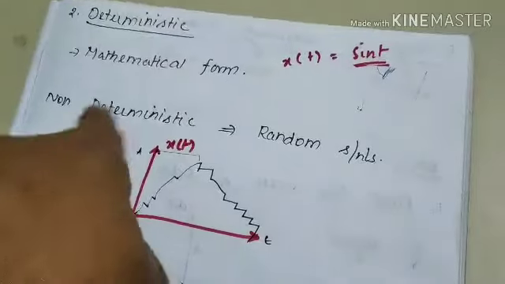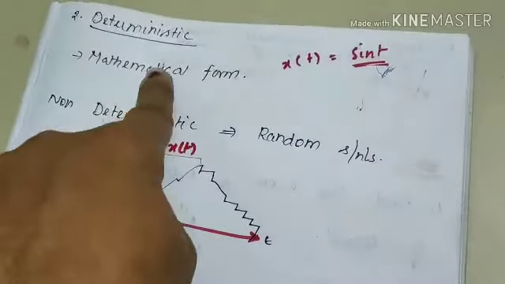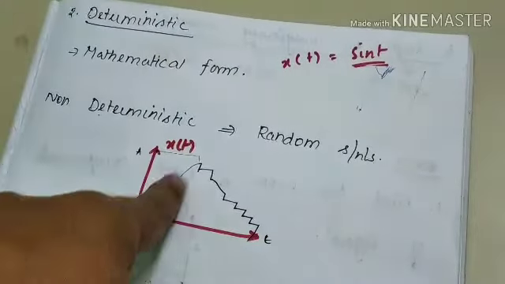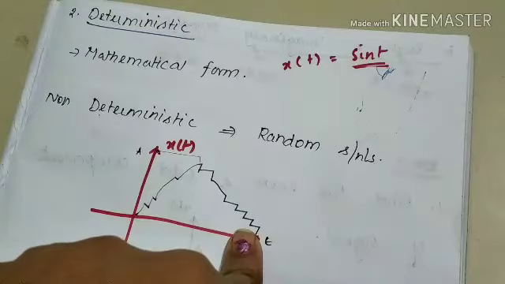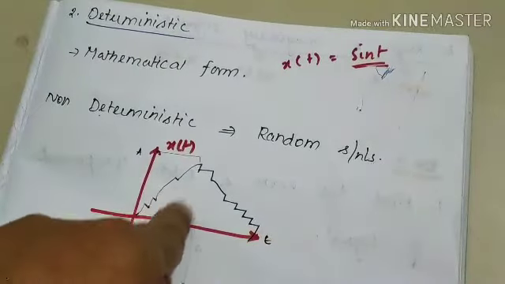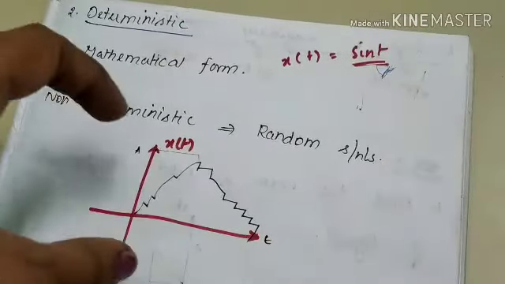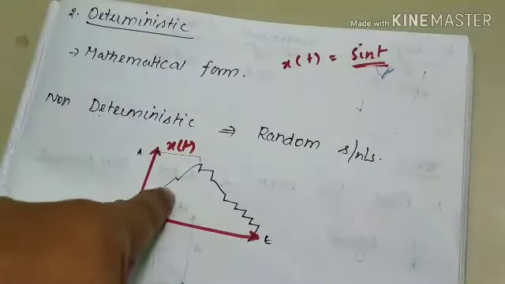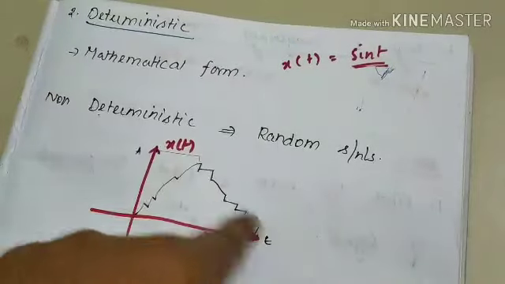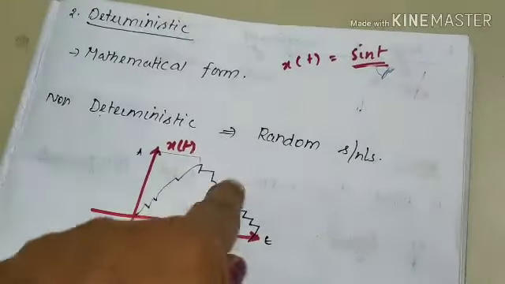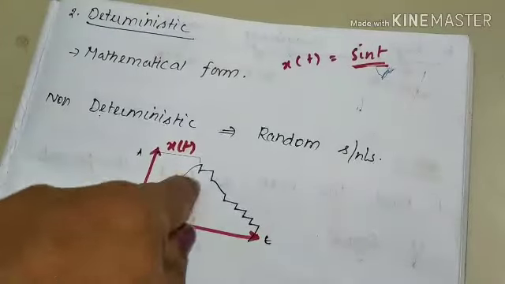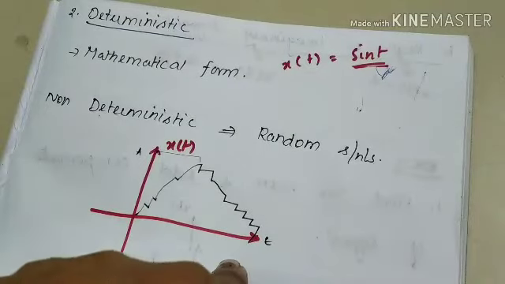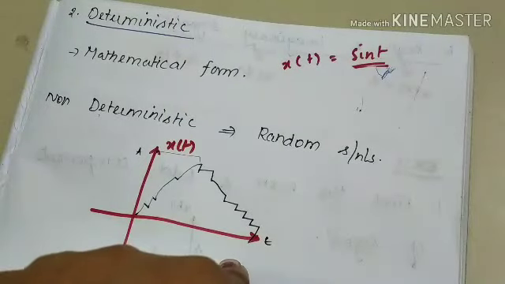If a signal cannot be determined in a mathematical form, then it is said to be a non-deterministic or random signal. See, this is an example of a non-deterministic or random signal. This kind of signal does not form any single pattern. There are different kinds of oscillations in the signal, right? We cannot represent the signal in any mathematical form.